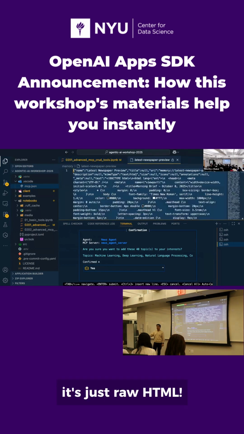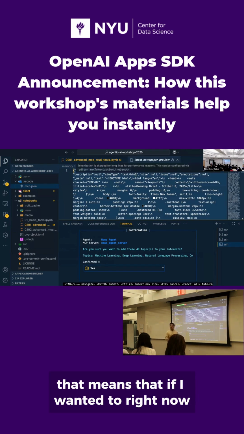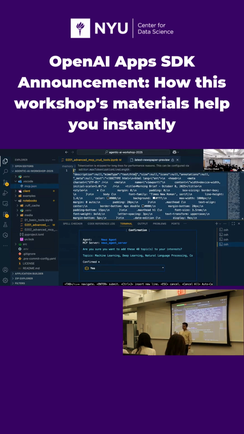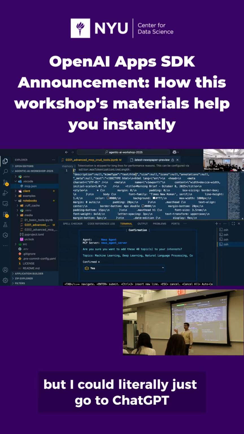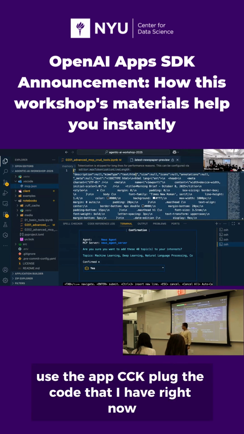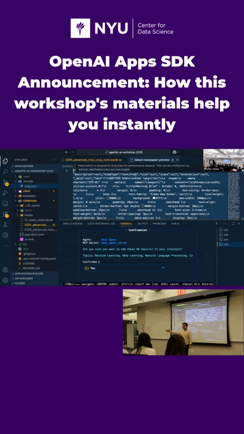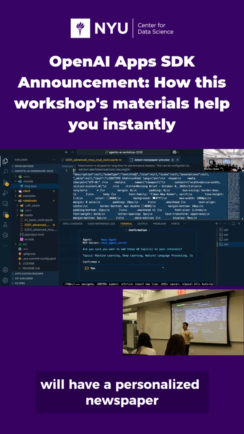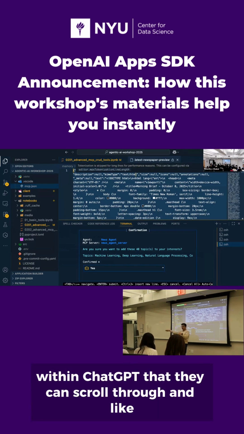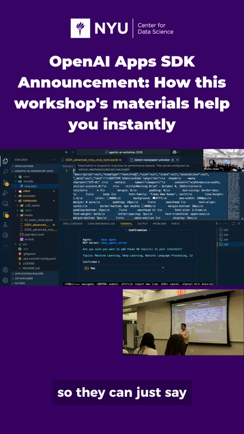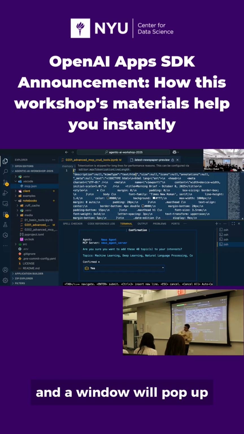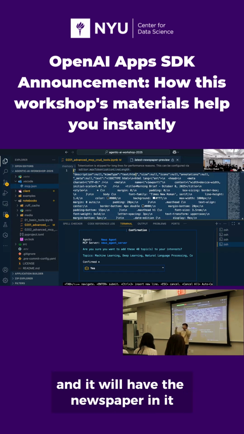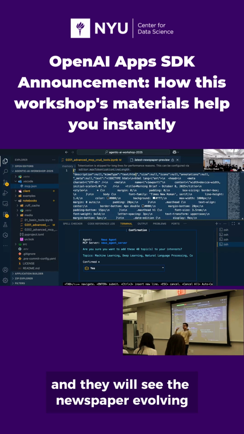It's just raw HTML. That means that if I wanted to right now, and I couldn't do this before, in time, because it's also in preview beta, so I didn't have access to it, but I could literally just go to ChatGPT, use the Apps SDK, plug in the code that I have right now, and anyone in the world will have a personalized newspaper within ChatGPT that they can scroll through and looks beautiful like that, right? So they can just say, make me a newspaper or use one of my special prompts and a window will pop up and it will have the newspaper in it and they will see the newspaper evolving.